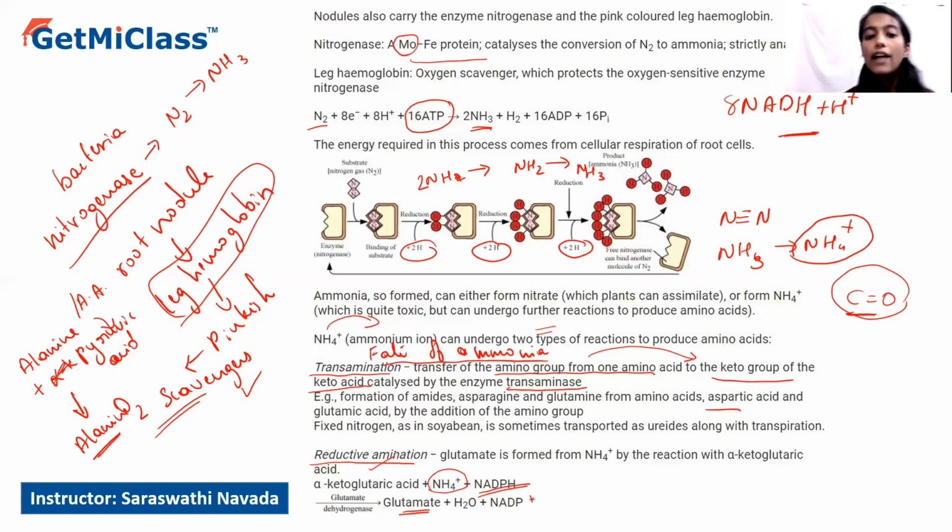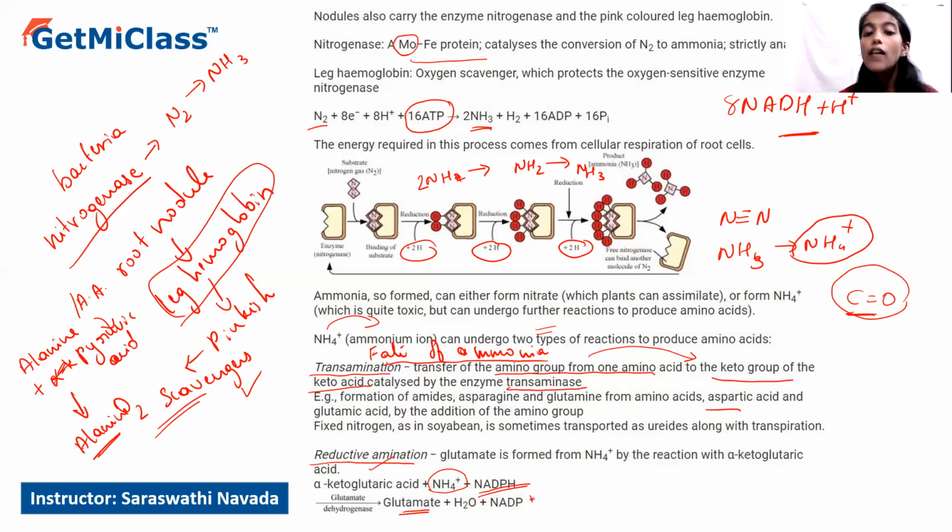So in reductive amination, ammonium ion is directly added to the keto acid to reduce it into an amino acid, whereas in transamination, the amino group of one amino acid is added to the keto acid to form one more amino acid, catalyzed by the transaminase enzyme.